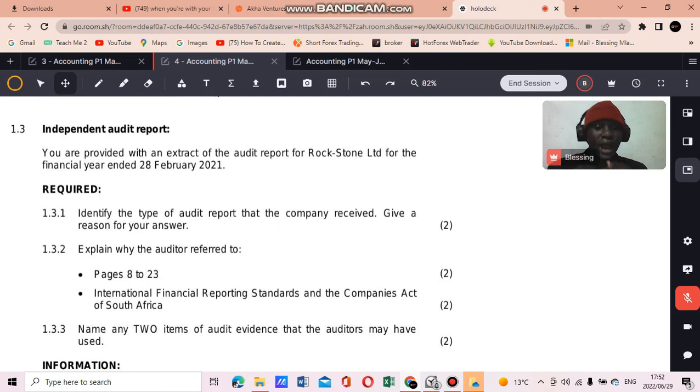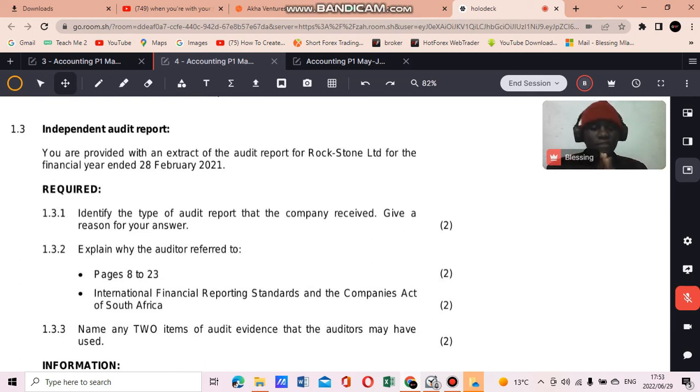And then with an unqualified, don't get this confused, right? Unqualified, that's when we say, okay, this audit report, it's okay, it has no errors. We have checked it against our international financial reporting standards, our Companies Act, and then this report is clean, no errors at all, no omissions, nothing, right? These financial statements are like good to go, right?